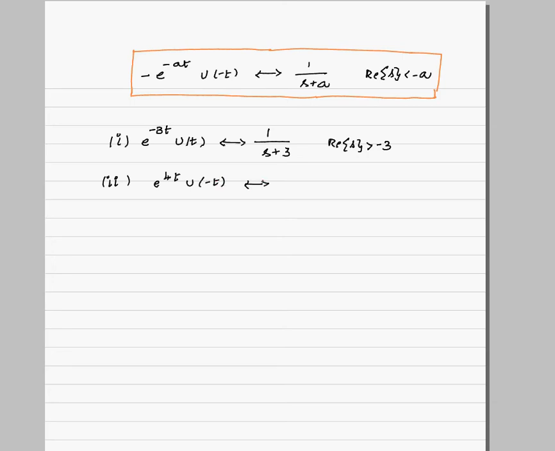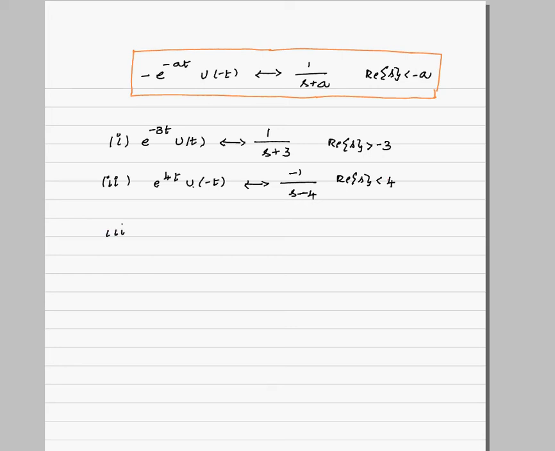Here note that if you compare these two, the minus sign is missing, so this will be minus 1 by s minus 4, with ROC real part of s less than 4. So that is one of the ROCs.